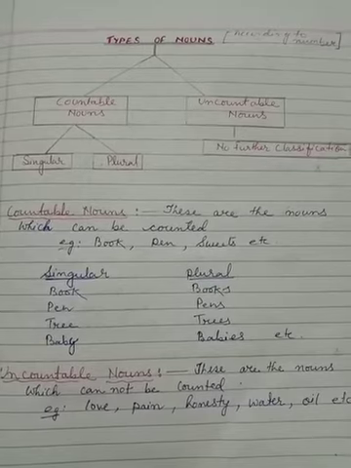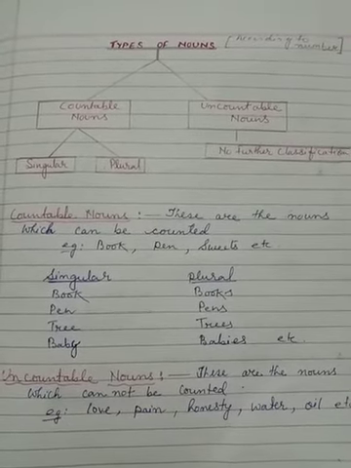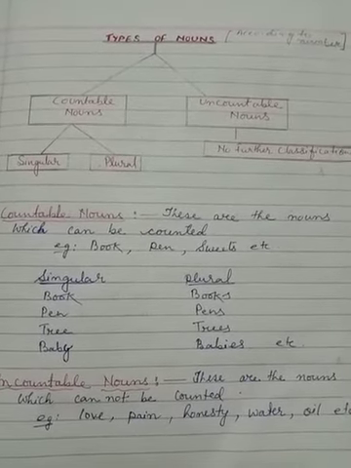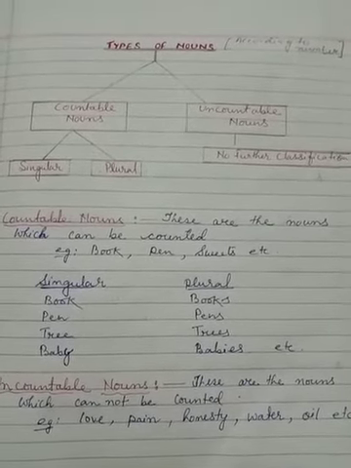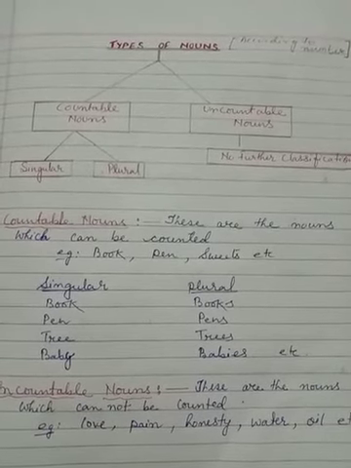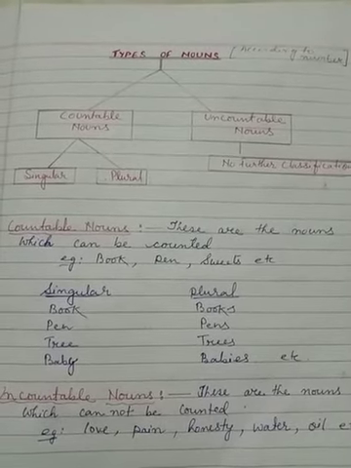What is countable noun? Countable nouns are the nouns which can be counted. That means which you can count one by one. For example, book, pen, sweet, etc. Countable noun also has its plural form. For example, book, books, pen, pens, tree, trees, baby, babies.